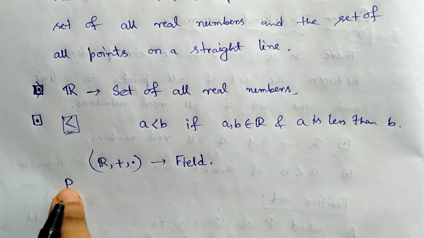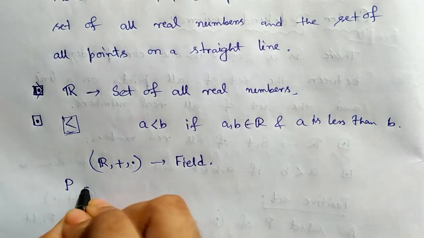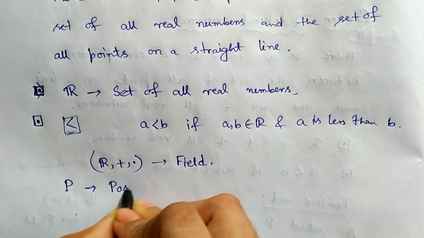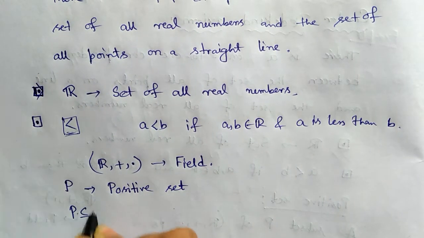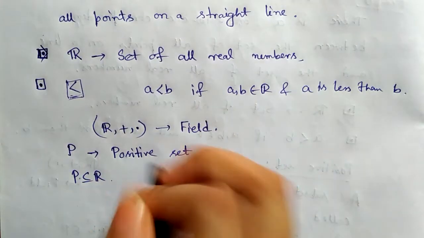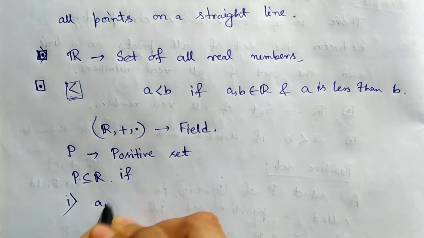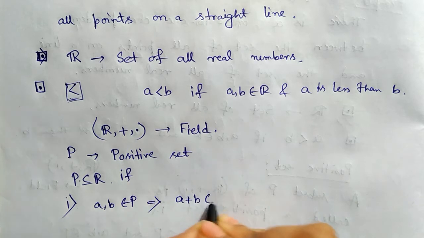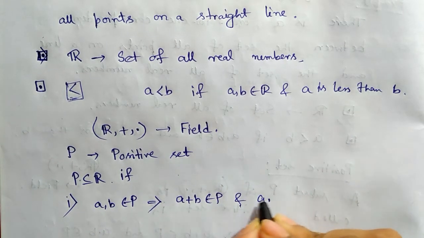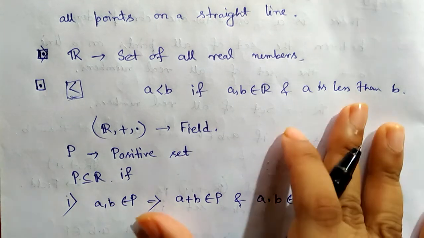A subset P of this field R is called a positive set if, first, for any two points a, b in P, a + b belongs to P and a · b belongs to P, that is, P is closed under addition and multiplication.